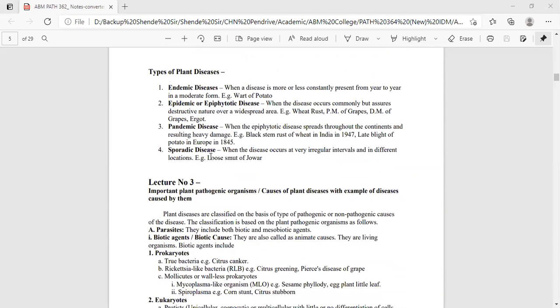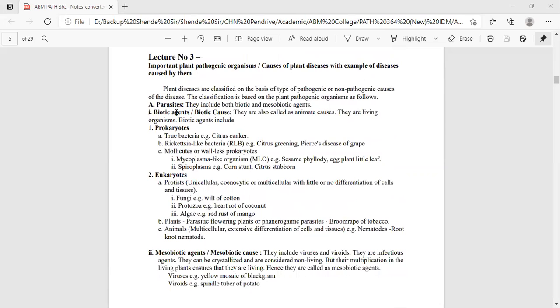So if you see carefully, in the case of these parasites, biotic agents or biotic causes are also called animate causes. They are living organisms, which means anything that comes under living organisms is known to be a biotic agent, categorized under parasites. Biotic agents are also categorized into two: prokaryotes and eukaryotes.